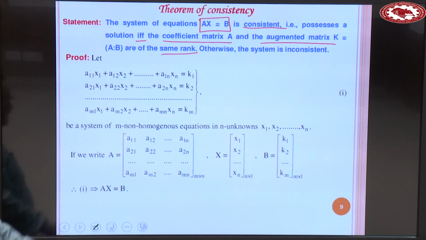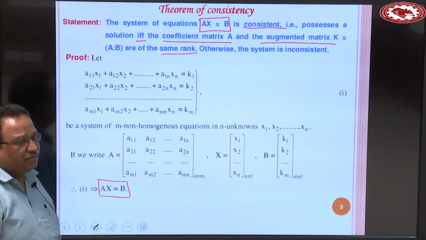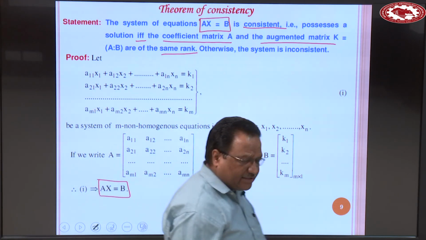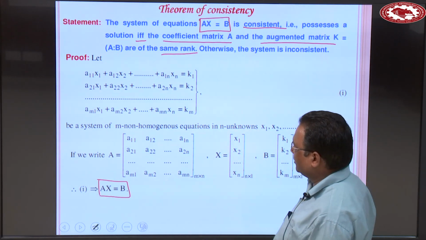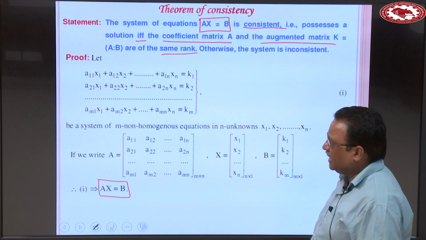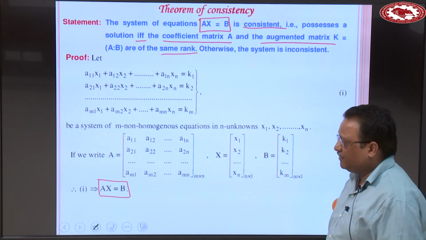And matrix form of this system of equations is Ax is equal to B. Okay. We have already discussed this. So, how can we represent these m non-homogeneous equations in n unknowns, and how can we write the matrix form of this system of equations?